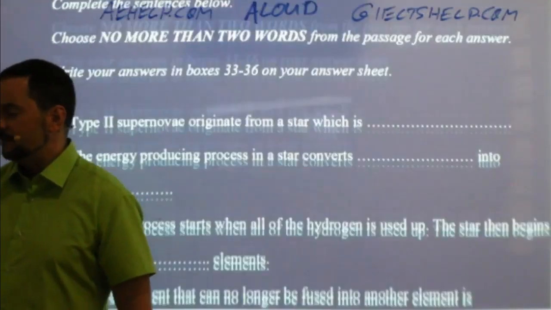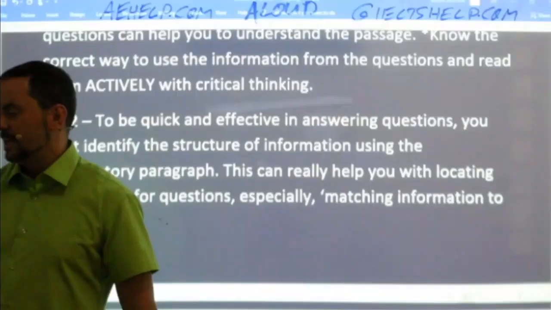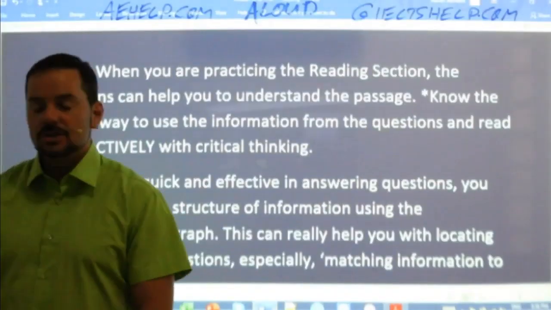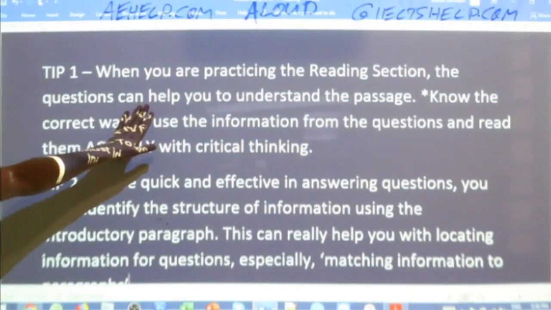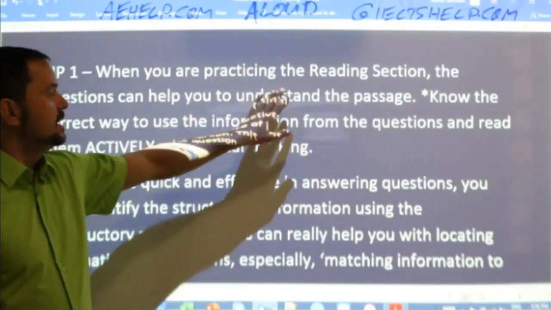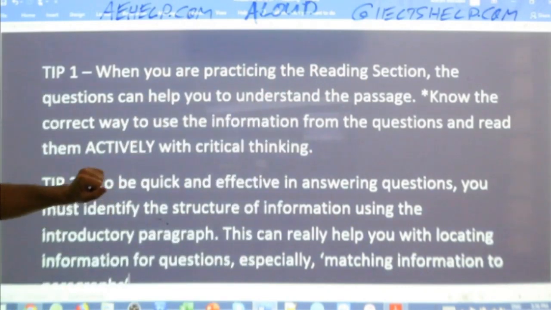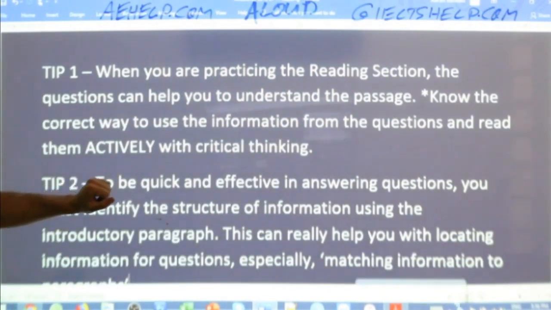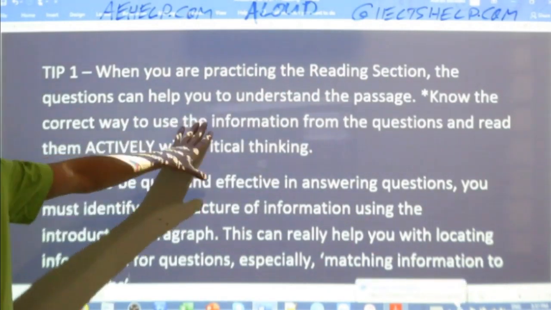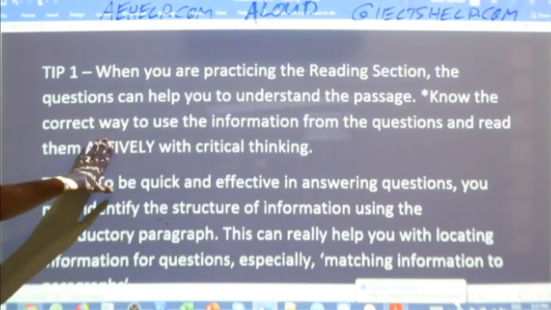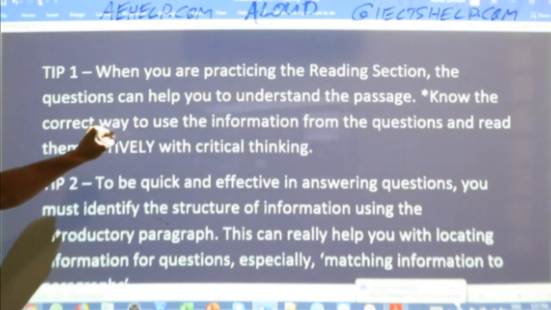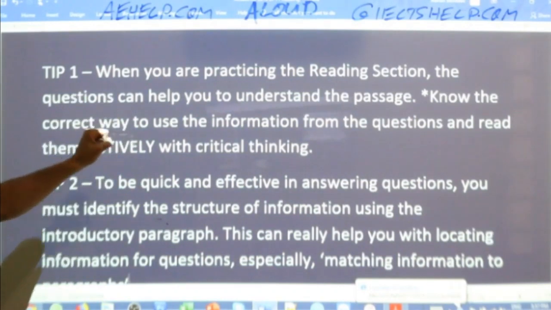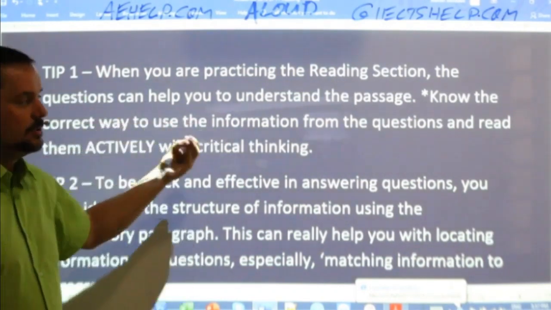So be ready. Practice active reading at home. Remember these 2 tips that I told you today. Okay? When you're practicing the reading section, know the correct way to use the information from questions. Okay, read the questions that have information which is in the passage actively, and use those questions to help you understand the passage.